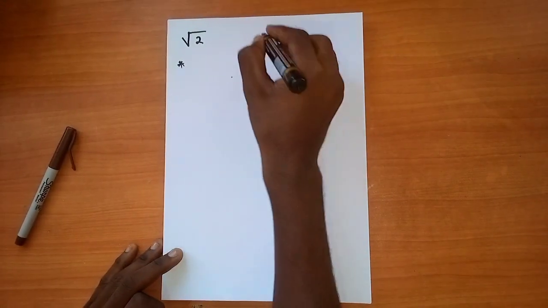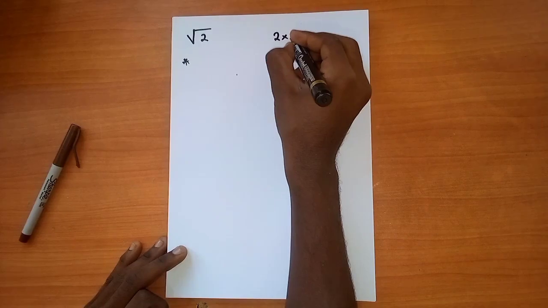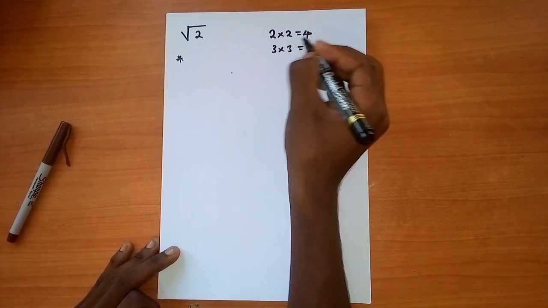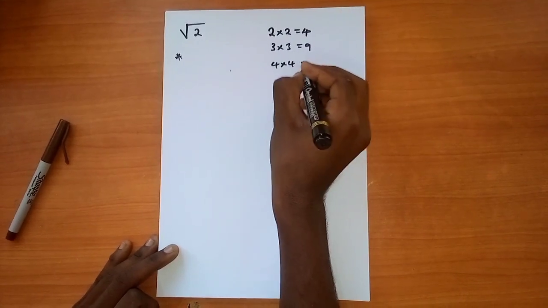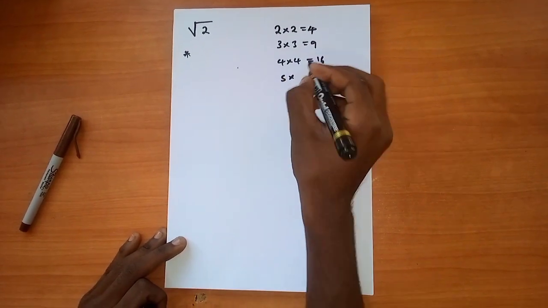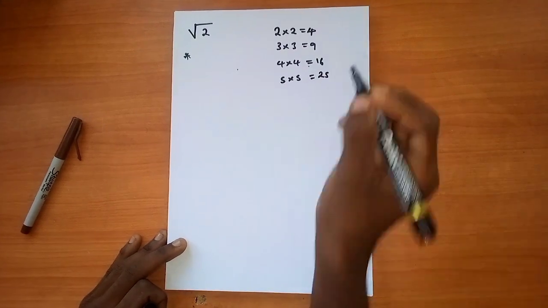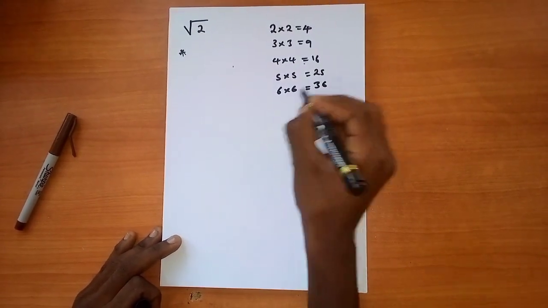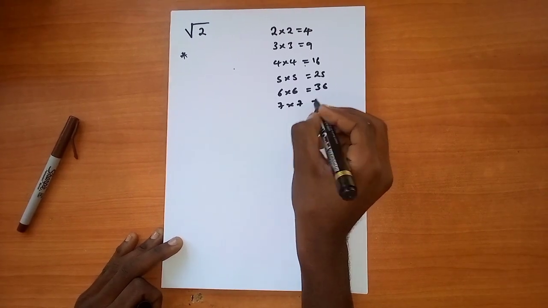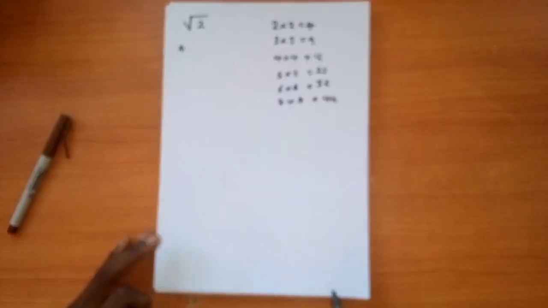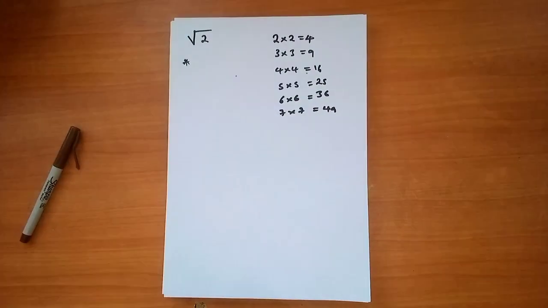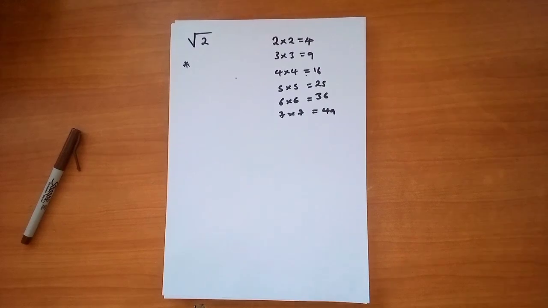Numbers like 4: when you get 2 and multiply it by itself, you get 4. When you get 3 and multiply it by itself, you get 9. 4 gives you 16. When you get 5, what do you get? You get 25. 6 gives you 36, 7 gives you 49, 8 gives you 64, 9 gives you 81, and 10 gives you 100. So all these numbers that we've talked about are perfect squares, because we can simply get one integer and square it to get this number.